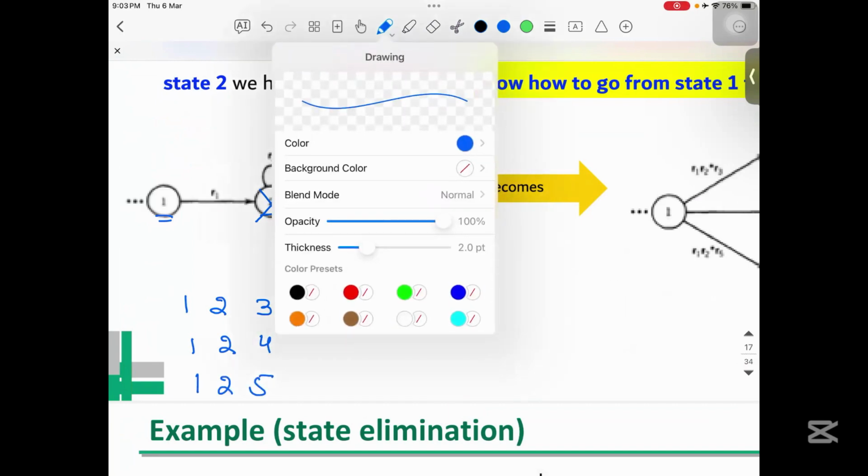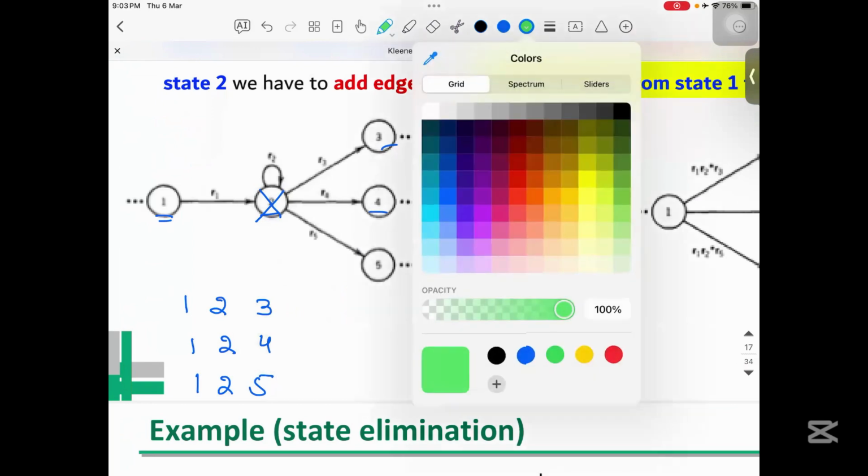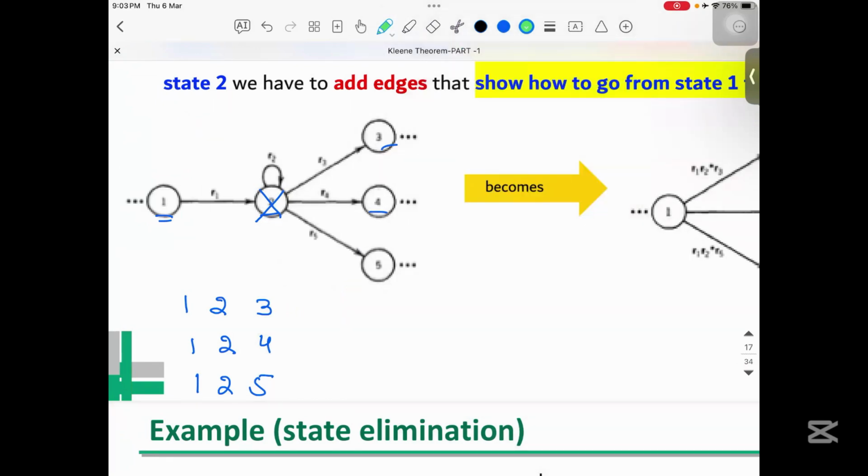Now let's write the regular expressions for all the paths. For 1, 2, and 3 it will be R1, R2 star, R3. Here it will be R1, R2 star, R4.